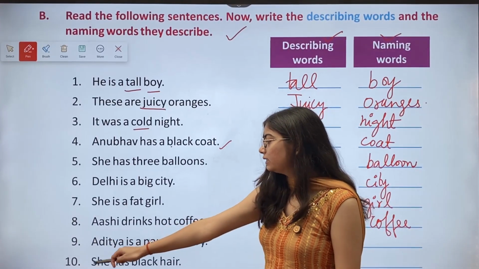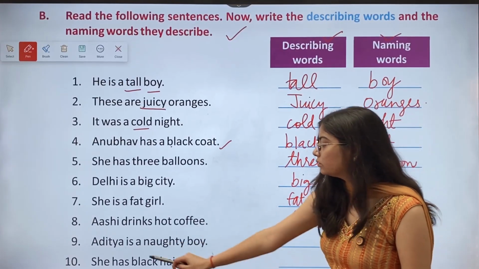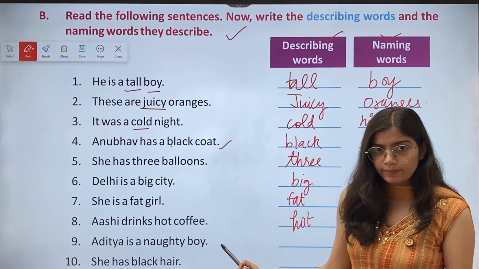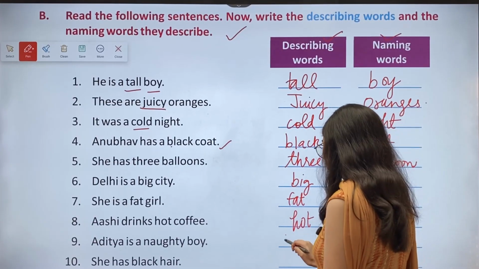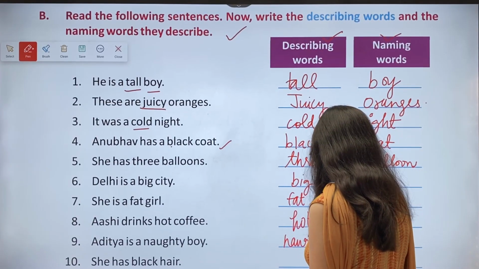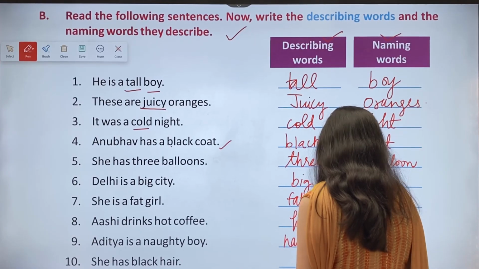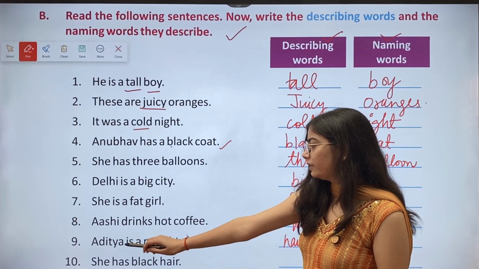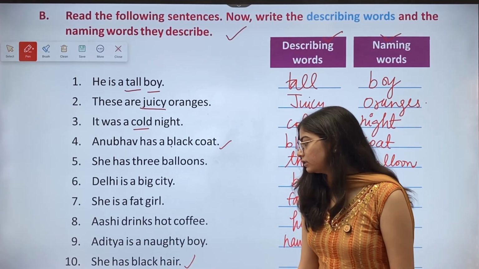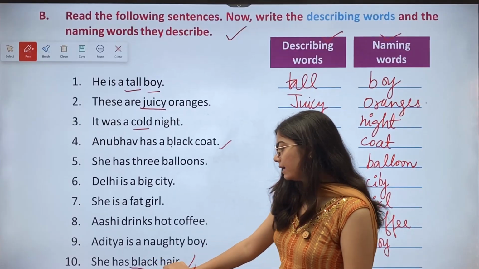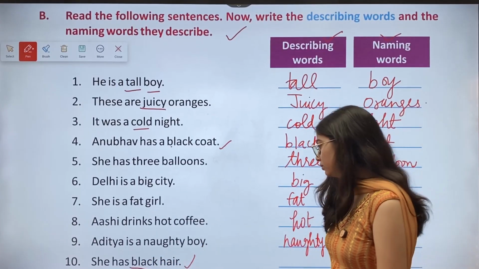Then we have ninth, Aditya is a naughty boy. Now, naughty is a describing word and boy is a naming word. Then we have 10th, she has black hair. Now, black is the describing word and hair is the naming word.